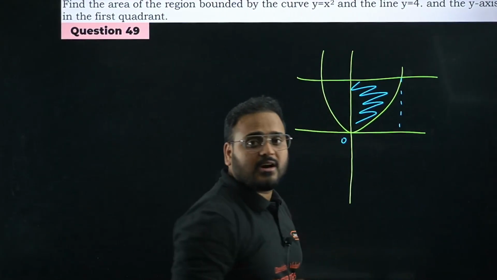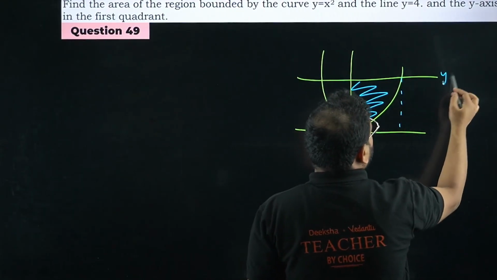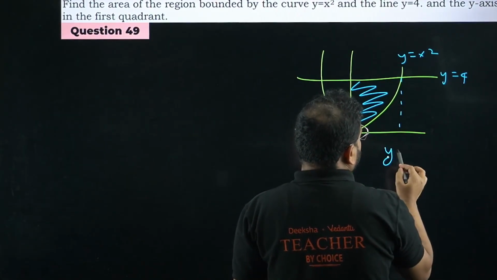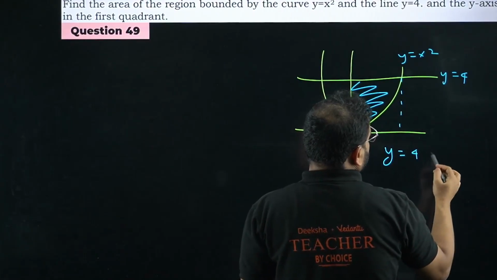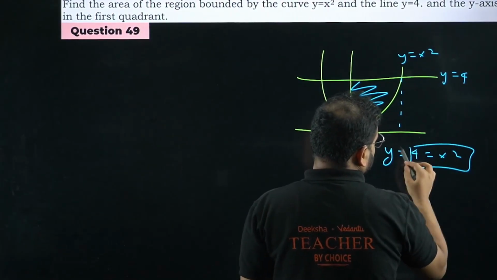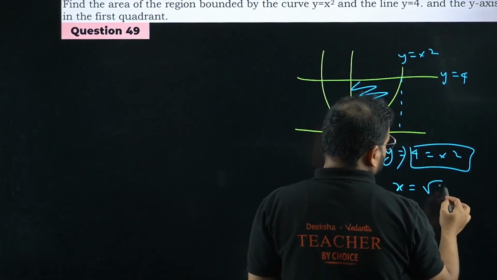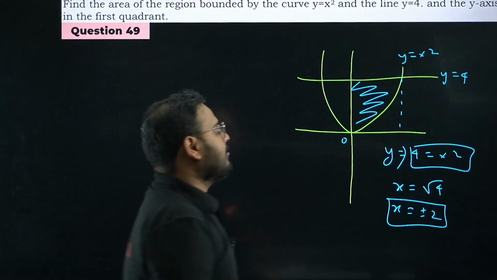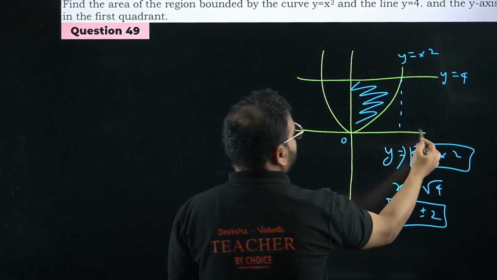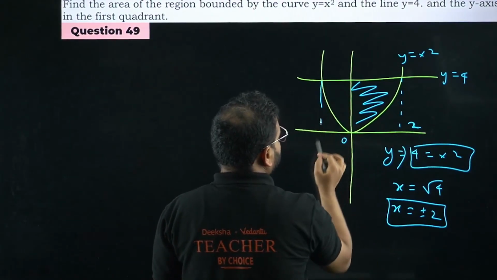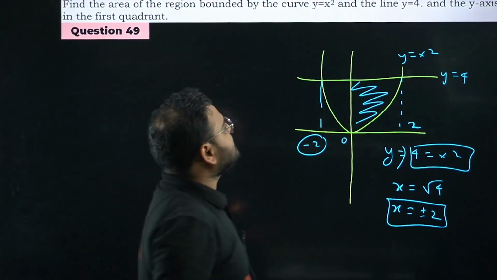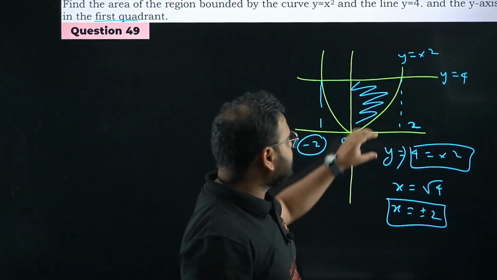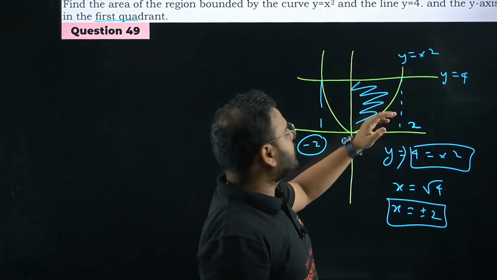So let's look for the intersection of the curves. This is y equal to 4 and this is y equal to x square. So I get y equal to 4, equals to x square. So I get x equals to root of 4, so x equals to plus minus 2. Will I get x equals to negative 2 over here? No, sir, only plus 2. This is the minus 2 actually, but I don't want the negative side because they're saying only first quadrant. So basically I have to integrate this function from 0 to 2.